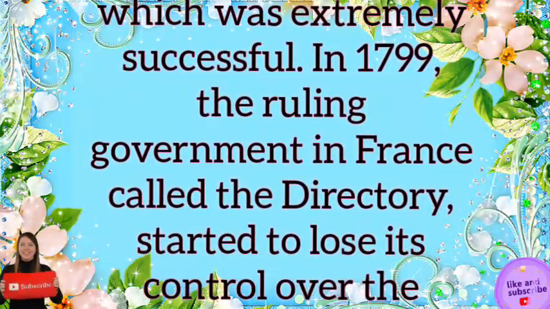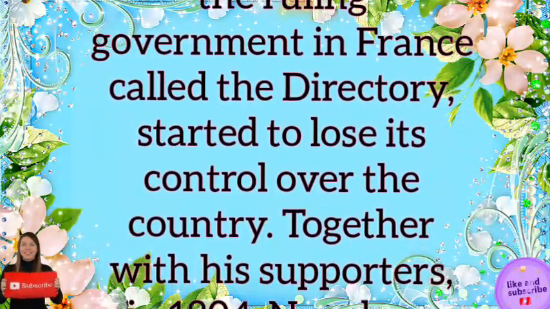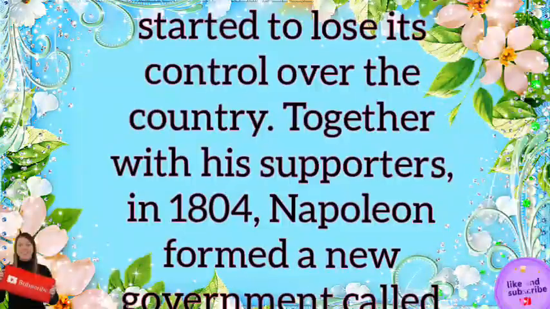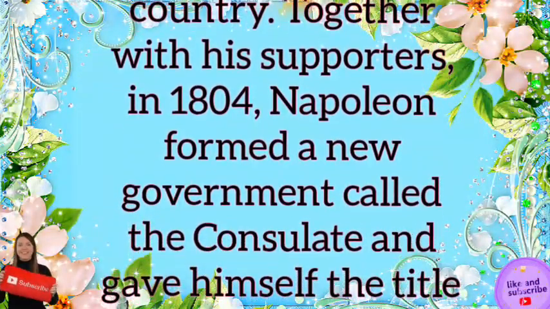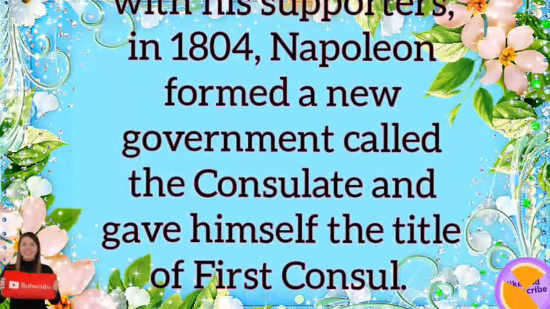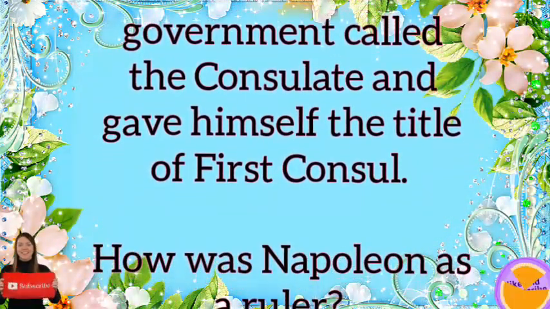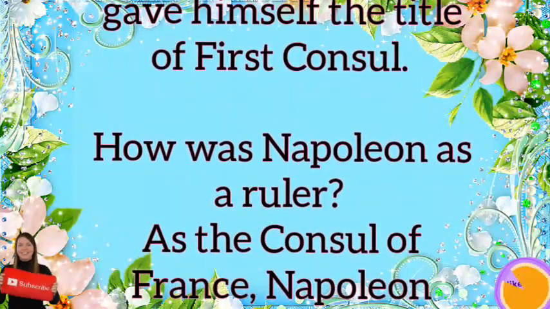In 1799, the ruling government in France, called the Directory, started to lose its control over the country. Together with his supporters, in 1804, Napoleon formed a new government called the Consulate and gave himself the title of First Consul. How was Napoleon as a ruler?